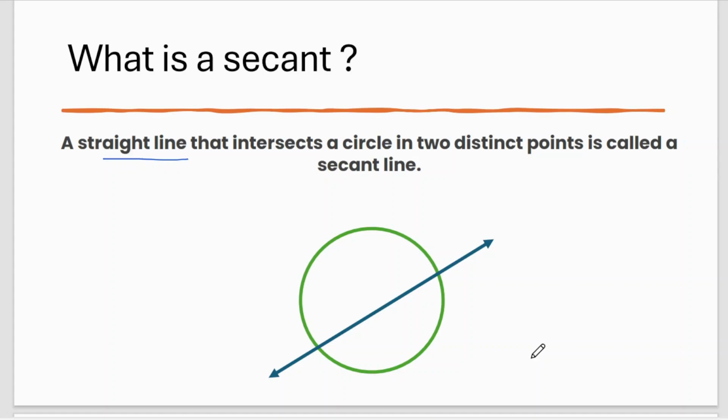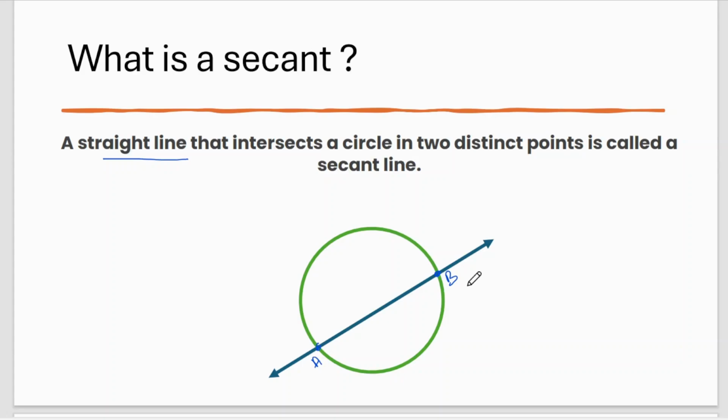that intersects a circle in two distinct points. Distinct means two different points. So a secant is just a line which is crossing this circle and cutting it at two different points. You can say A and B are the two points where this line is cutting the circle. So we can say a straight line that intersects the circle in two different points is called a secant.